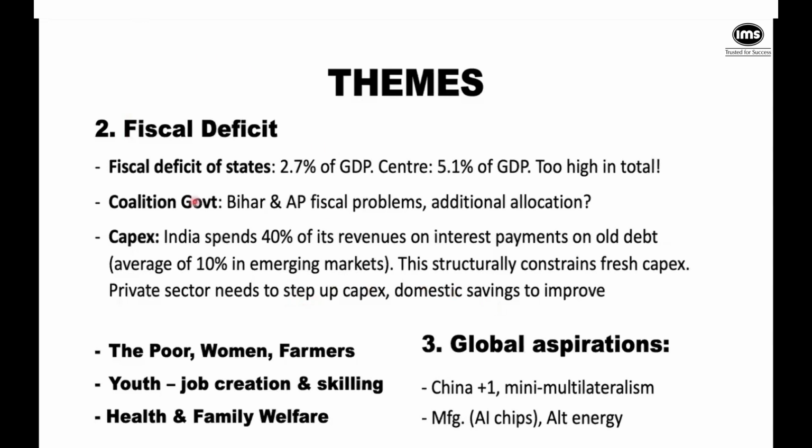But in the context of this fiscal deficit, the government will still be committed to these anchors of the economy. It again and again wants to look at the poor. It will look at the women, the farmers. The very big pain point right now is high levels of youth unemployment. Skilling is poor. Government will continue to focus on health and family welfare, but it keeps its budget allocation to less than 2% of the allocation. So that is something that we have to see whether it will increase or not.